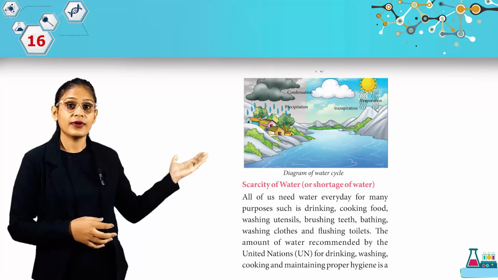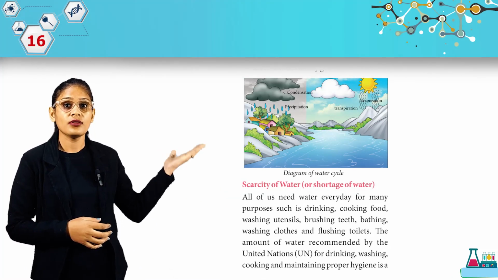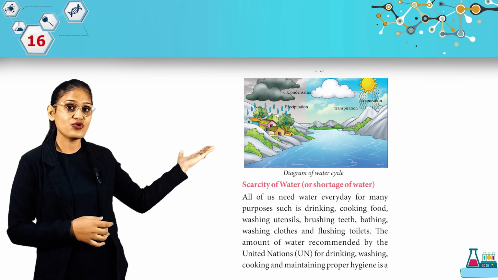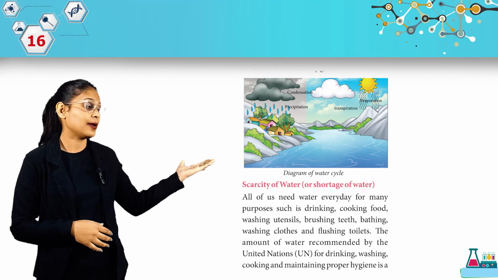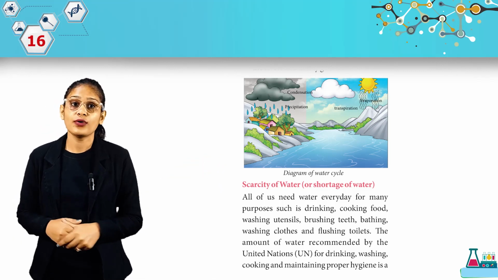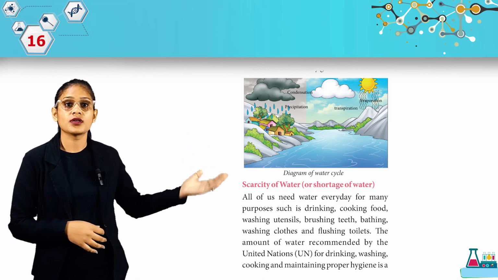We have first transpiration, then evaporation, then condensation, then precipitation. This is diagram of water cycle. Now, scarcity of water or shortage of water.